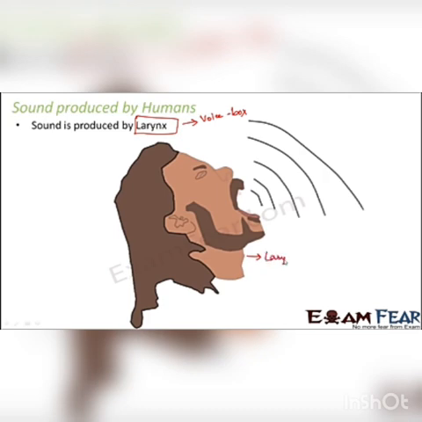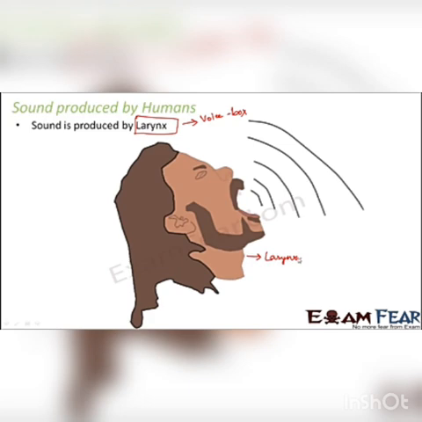The larynx is visible in that part because in males especially, the larynx gets enlarged as they enter into their mature ages. That is why the larynx becomes visible from outside. But in females, the larynx is not that clearly visible from outside. So this is where the larynx is located.